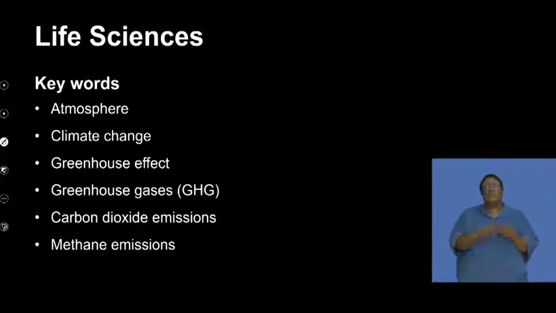Right, so some of our key concepts today, which we'll unpack as we get into the lesson, start with the concept of what the atmosphere is. If you go back to grade 10, when we looked at biomes and the biosphere, we spent a lot of time looking at the atmosphere and what makes up the atmosphere. We're going to talk about climate change today, what happens on Earth and what the indicators of the climate changing are.